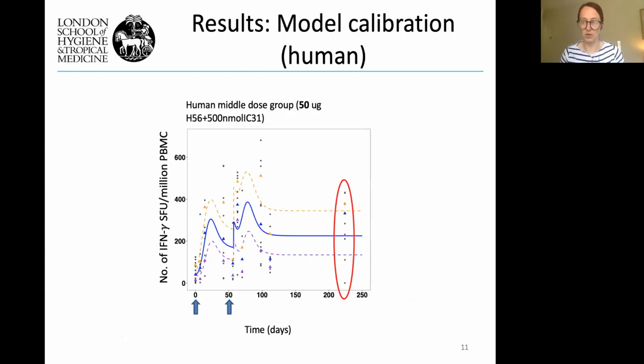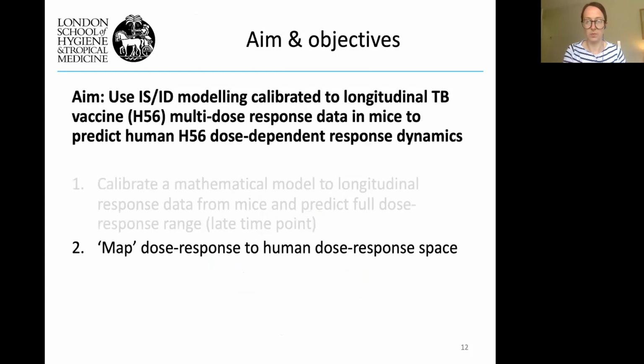And this is the same result for the human data. The model again does a good job. The data is a bit more variable, but it shows the sort of average trend quite well. And I've circled the latest time point here as well. So the second part of this work was then to map the dose response curve from mice to humans to try and make predictions for the human dose response space.